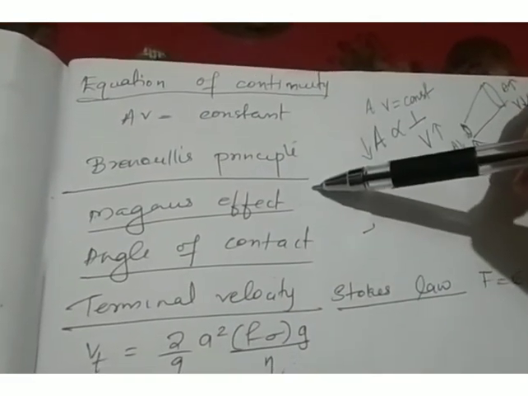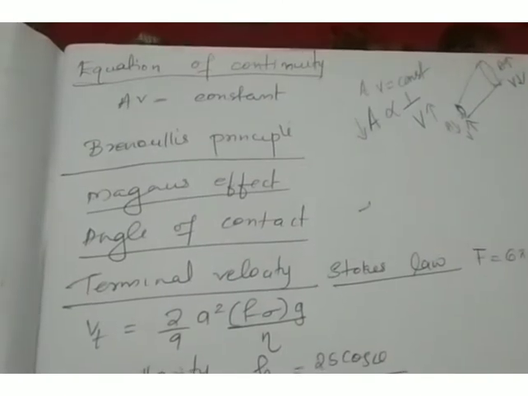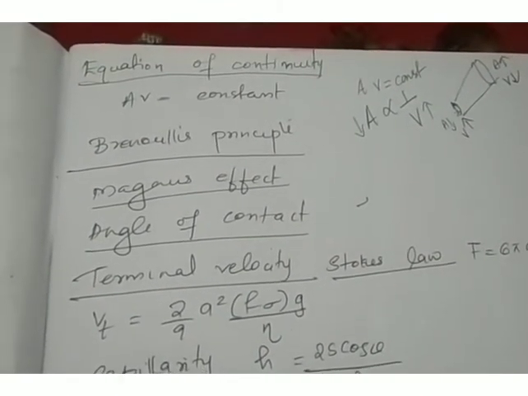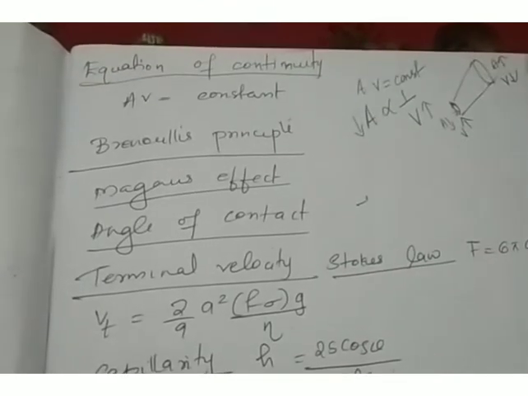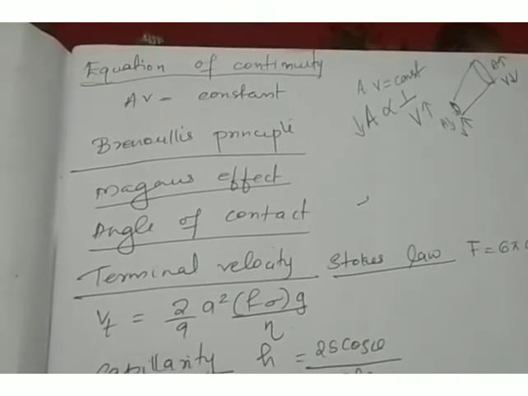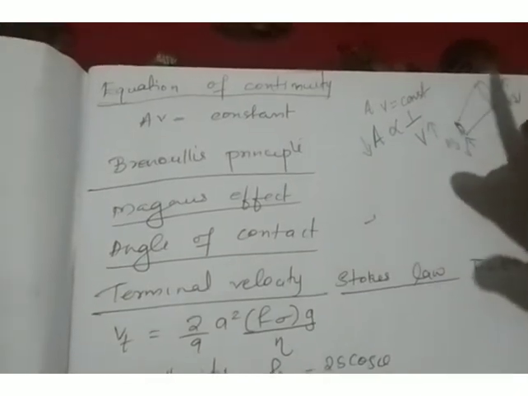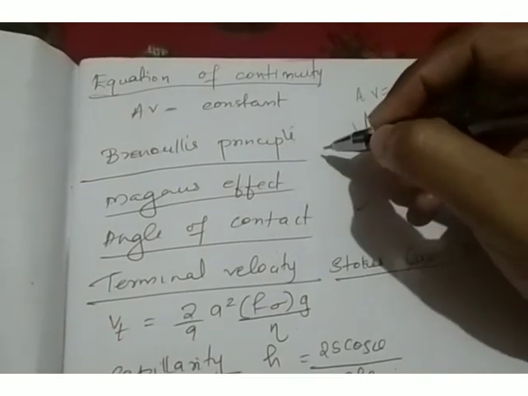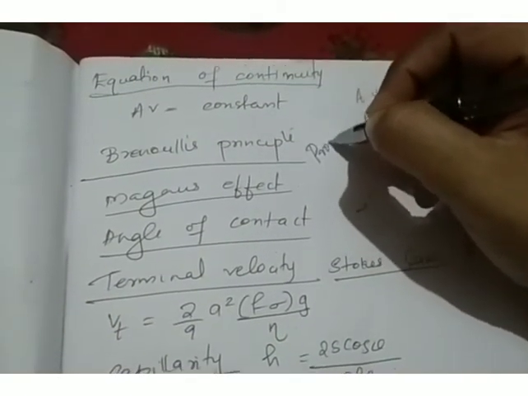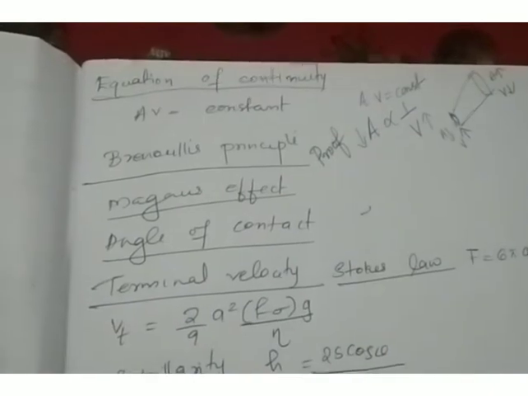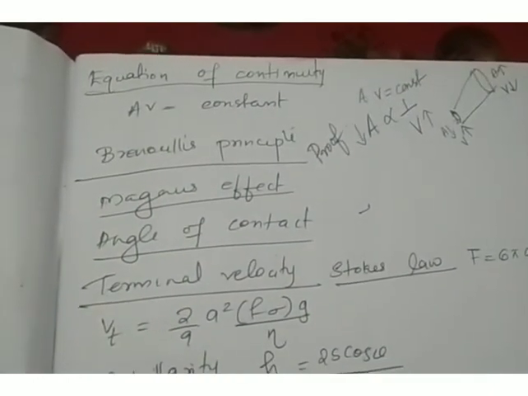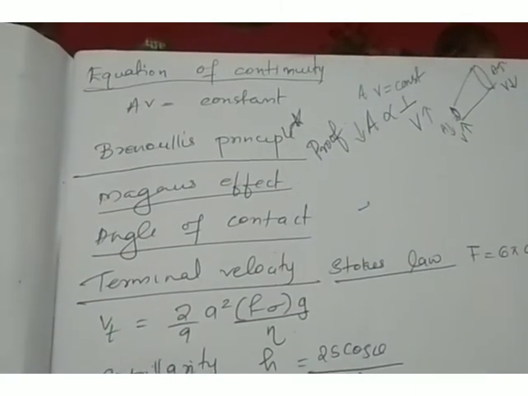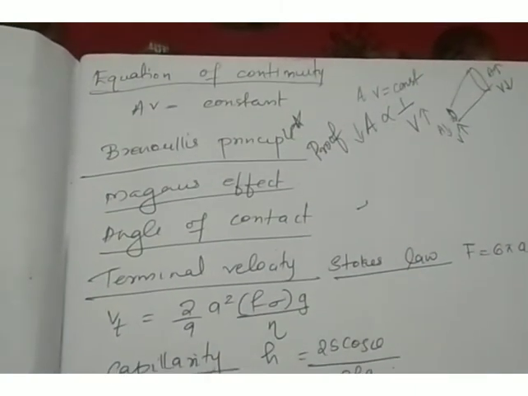And another important concept is Bernoulli's principle. Bernoulli's principle states that the total energy of an incompressible fluid remains the same. That means the sum of kinetic energy, potential energy and the pressure energy of an incompressible fluid flowing through a tube of non-uniform cross-section will be the same. The statement and proof of Bernoulli's principle is very important. You can expect that question. Very, very important, so please study the derivation of Bernoulli's principle.